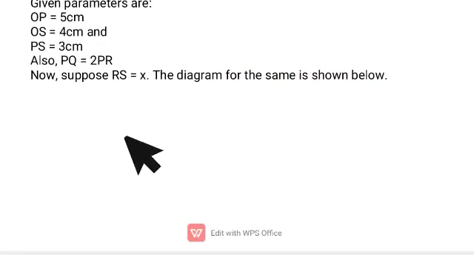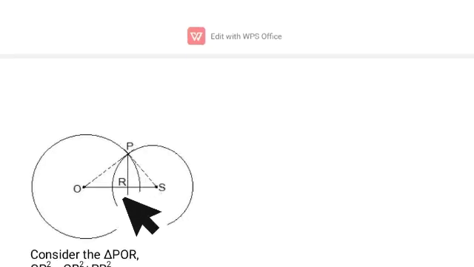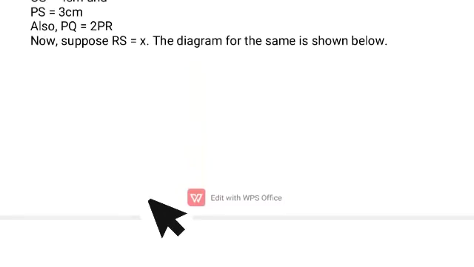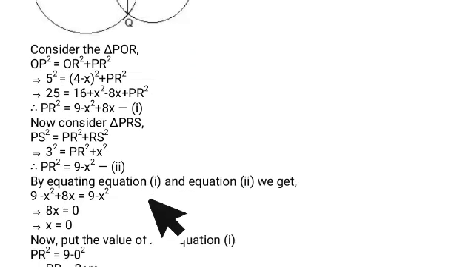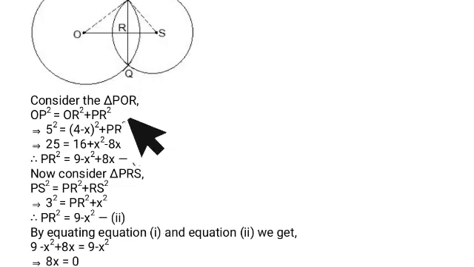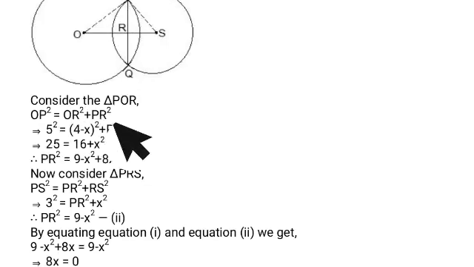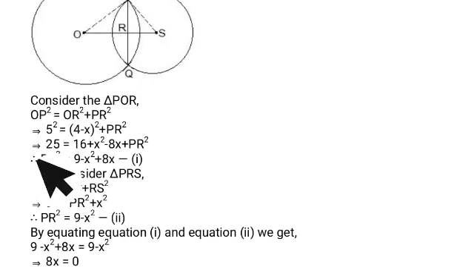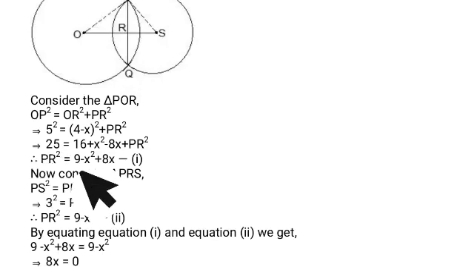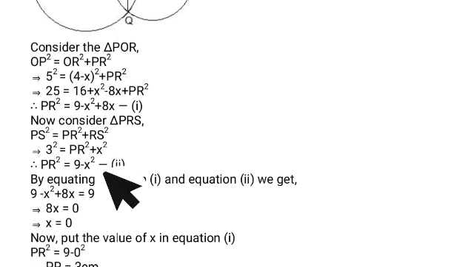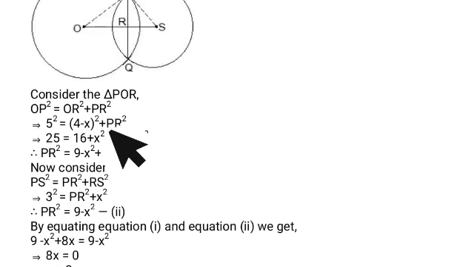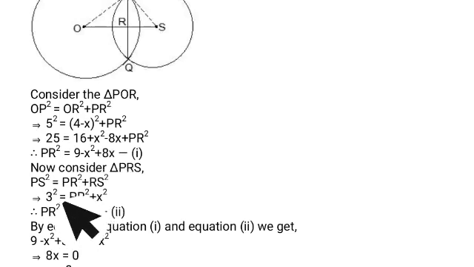Now let's suppose that RS equals x. We don't know the distance RS, so we will let the distance RS be x. So if we consider triangle POR, this is a right angle triangle. That's why OP square equals OR square plus PR square. By solving this, we get PR square equals 9 minus x square plus 8x. Now consider in the same way triangle RPS. This is one more right angle triangle.